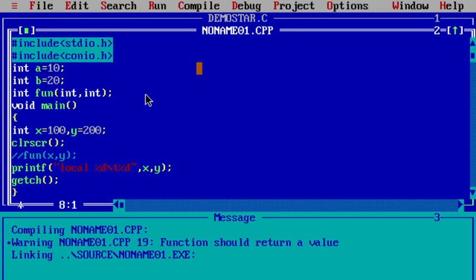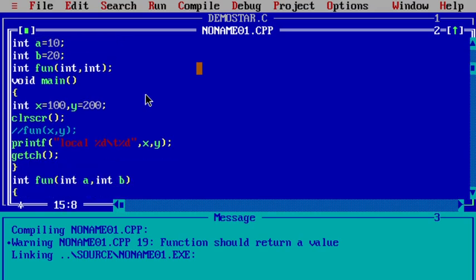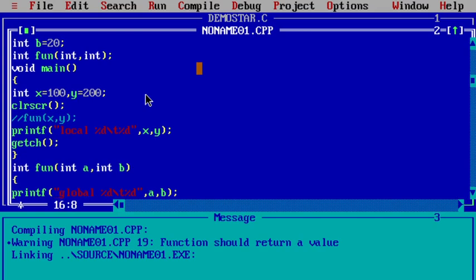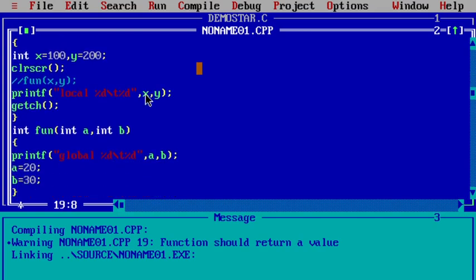I have declared the variables x and y locally also. These x and y variables are local declarations, and A and B are the global declarations. So let us try to execute the program.